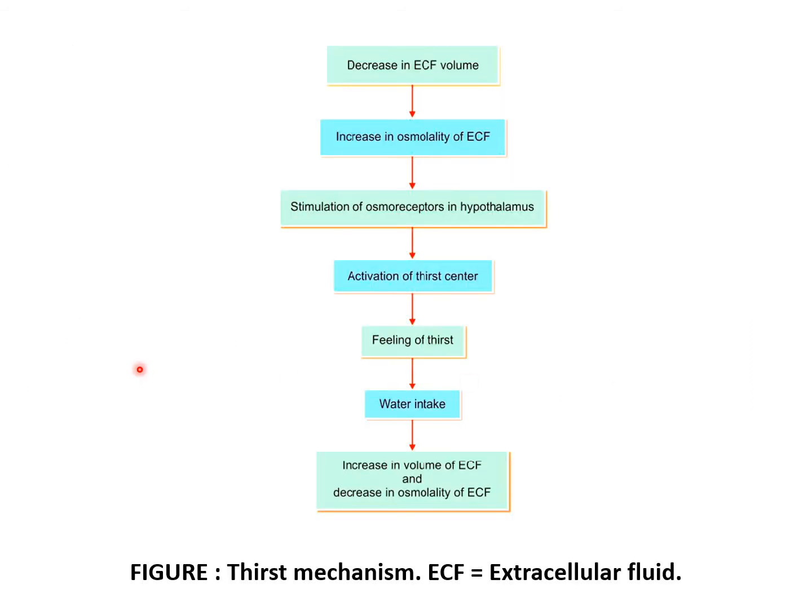So this is a flow chart. Decrease in the extracellular fluid volume. Then there is an increase in the osmolality of extracellular fluid. Then stimulation of the osmoreceptors in the hypothalamus. Then they stimulate the thirst center. So person feels thirsty and he or she takes more water. So increase in the extracellular fluid volume and decrease in the osmolarity of extracellular fluid.